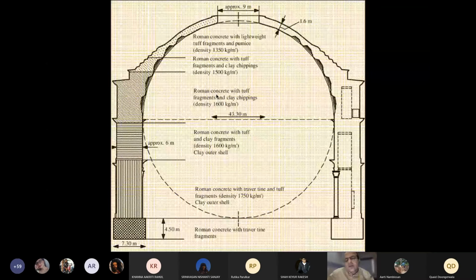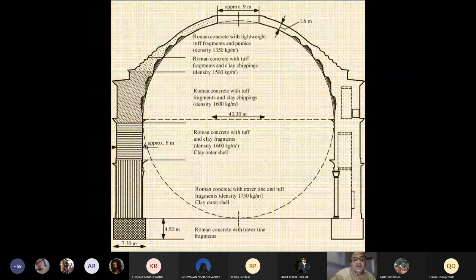So it's approximately as wide as your bedroom size. If you draw a circle within your bedroom, a master bedroom today is 10 feet by 10 feet. So that's 3 meters, and it's thrice the size of that. That's the scale of this opening which brings in light, and the width of this is about 43 meters.